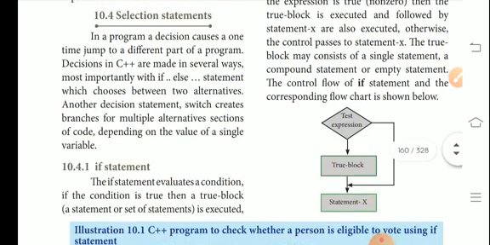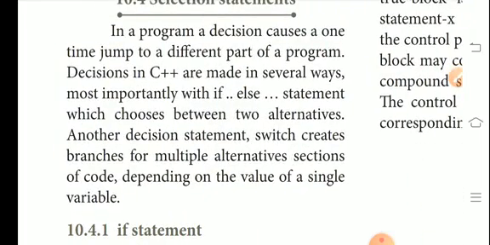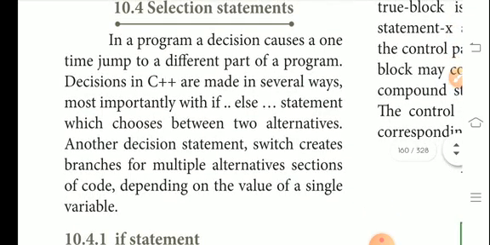The next one, selection statement. In a program, a decision causes a one-time jump to a different part of a program. Decisions in C++ are made in several ways, most importantly with the if-else statement, which chooses between two alternatives. Another decision statement, switch, creates branches for multiple alternative sections of code, depending on the value of a single variable. Okay, we are going to study this whole chapter.